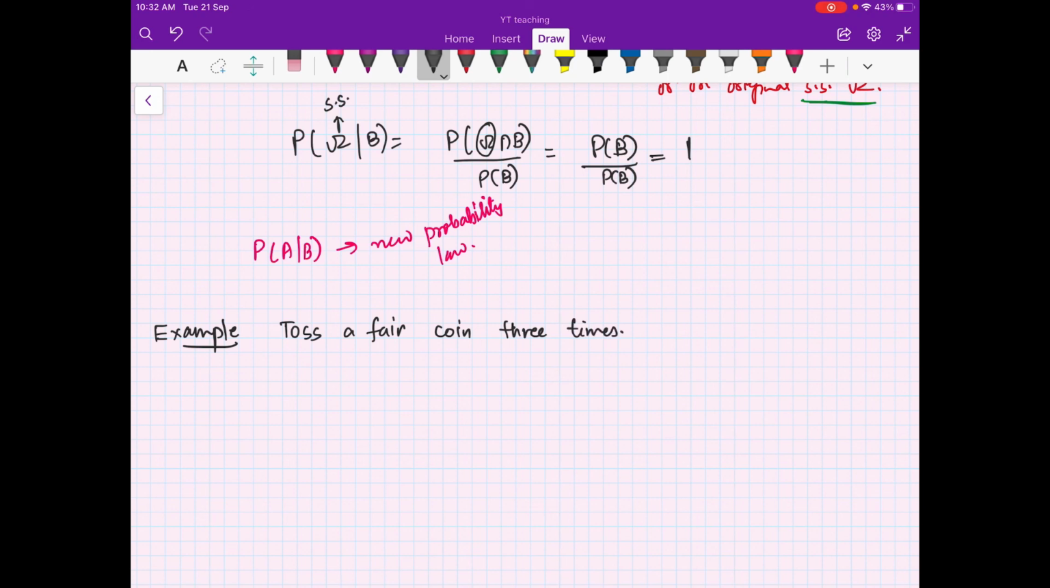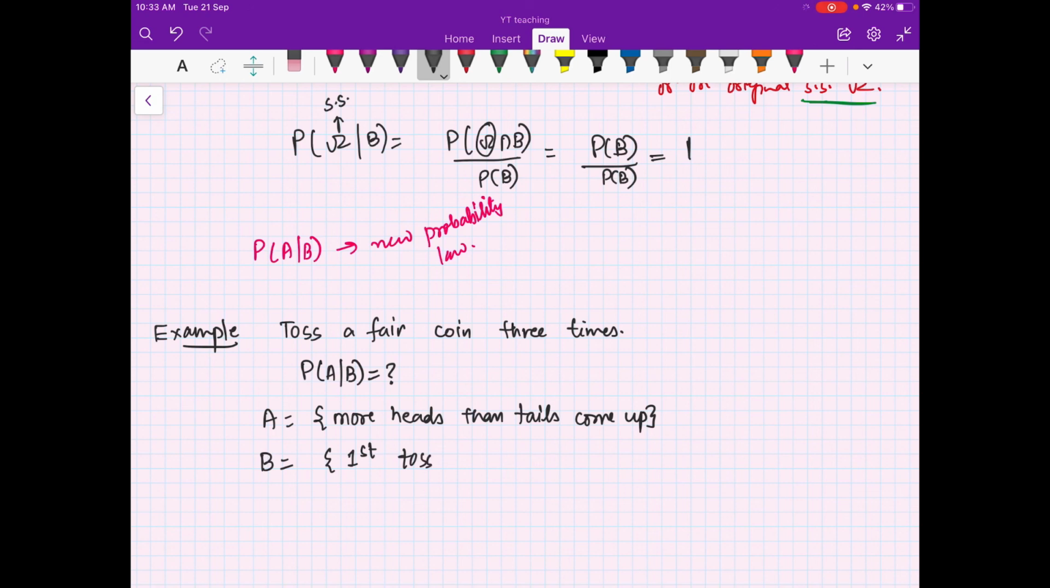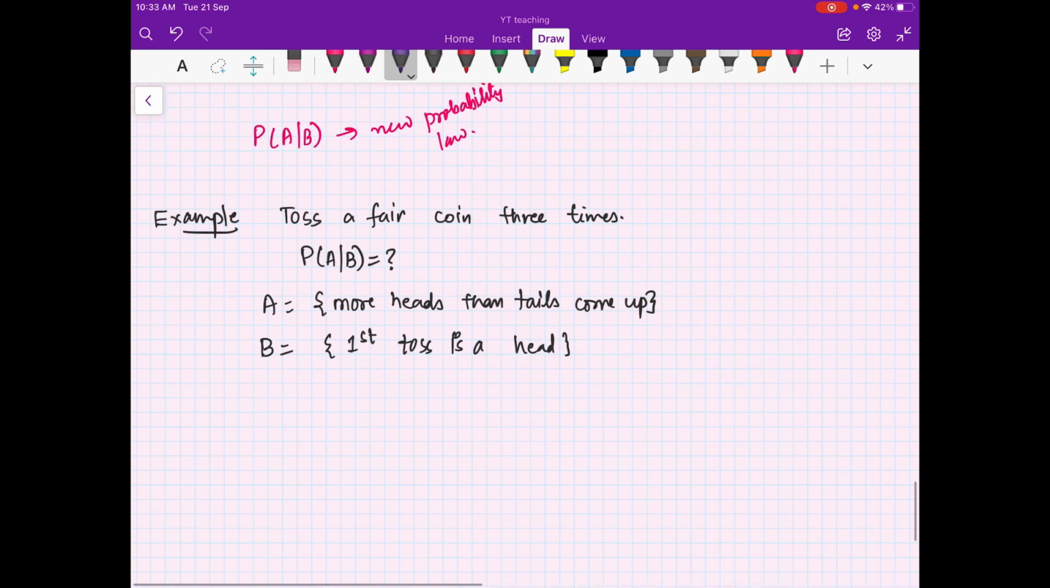We wish to find the conditional probability of A given B, where A is the event that more heads than tails come up, and B is the event that the first toss is a head. So I want to know the probability of A given B. This is equal to probability of A intersection B divided by probability of B.